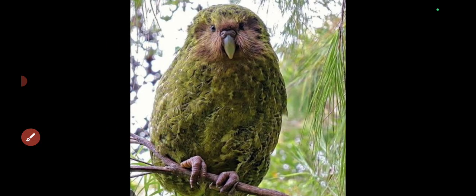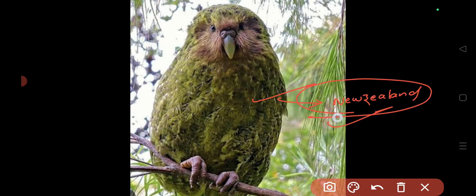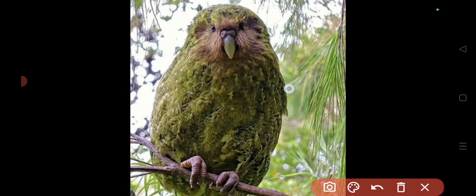So this is how the kakapo looks. This is the only flightless bird that we see in New Zealand. It is a native bird, a native parrot, which belongs to New Zealand. It has a green color. So this is how this particular bird looks.